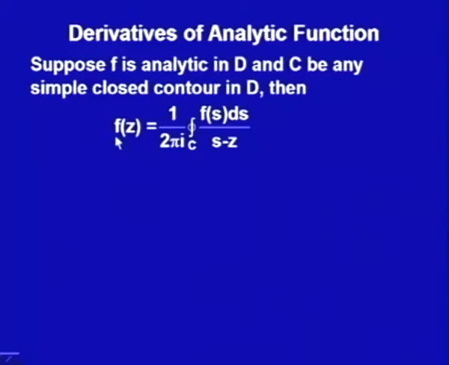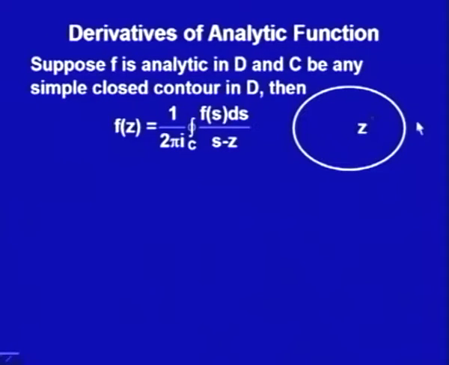How had we found it out? This is our Cauchy integral formula, where z is an interior point of this closed contour C. We do know this one. Now, here this small f, if I replace it with our small g in the previous result, what I would get is that this f z would be analytic. This is what we are using now.